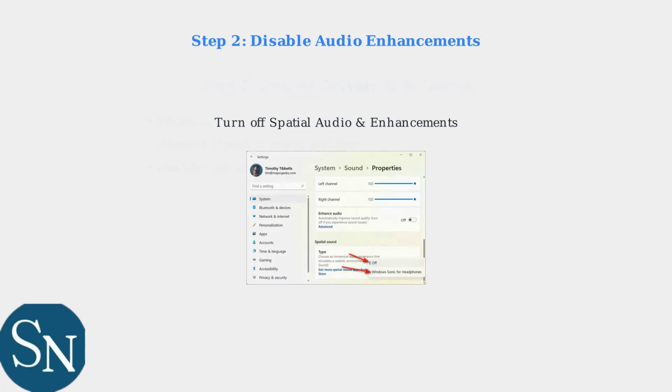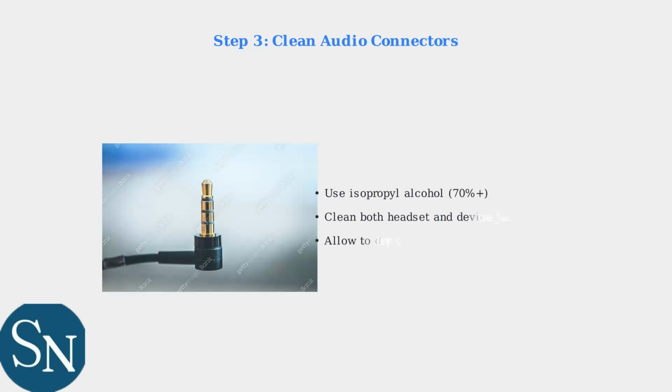Next, disable audio enhancements that can cause conflicts. Open Windows sound settings and turn off spatial audio, loudness equalization, and other audio enhancements. For hardware issues, start by cleaning the 3.5mm audio jacks with isopropyl alcohol. Corrosion and dirt buildup can cause connection problems.